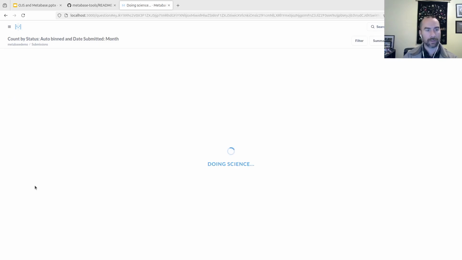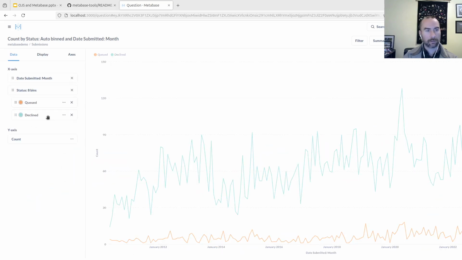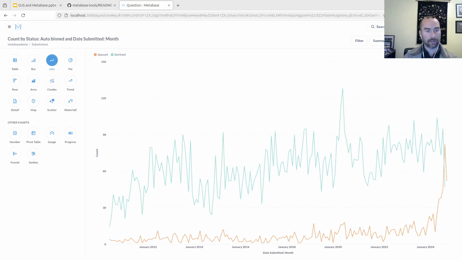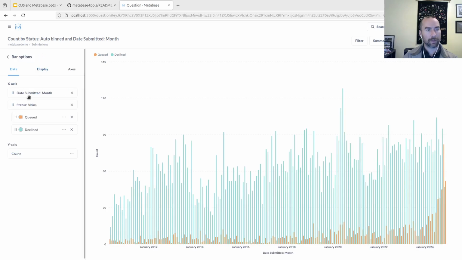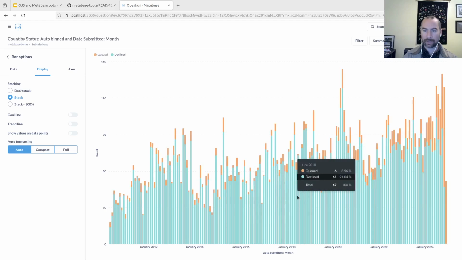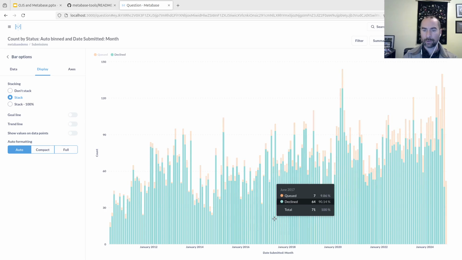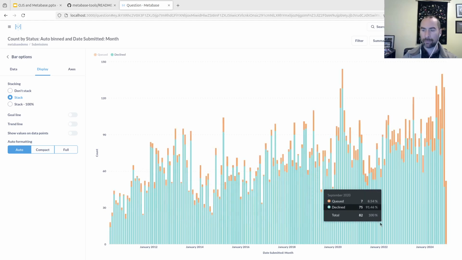And if I visualize this, it's going to give me a graph which I can then configure. I'm going to say I want this to be a bar graph. And I'm going to want to stack them. So right there, I've now got, with just a few clicks, a summary of the submissions to this journal with their status. So you can see we have queued submissions, we have declined submissions. In this case, this journal doesn't actually have any published submissions. And I can see the trend line by month over the years. So that sort of thing is really easy to generate.